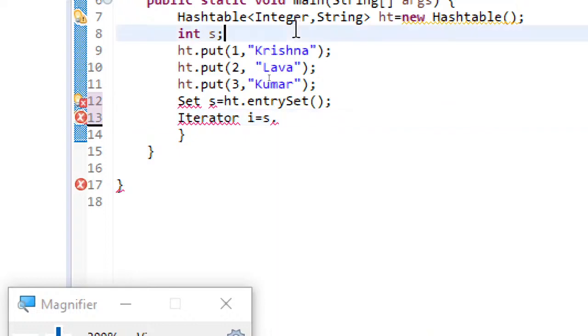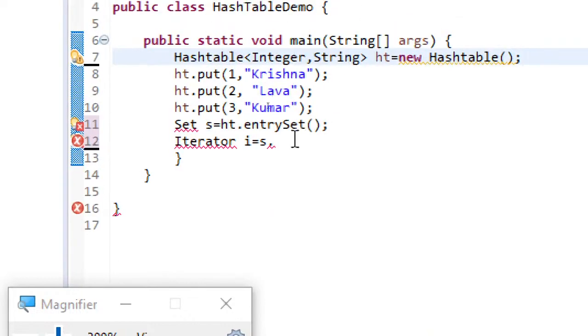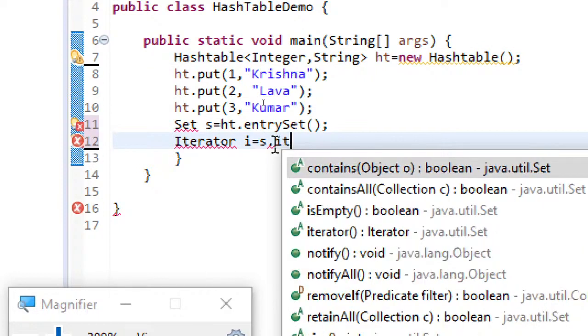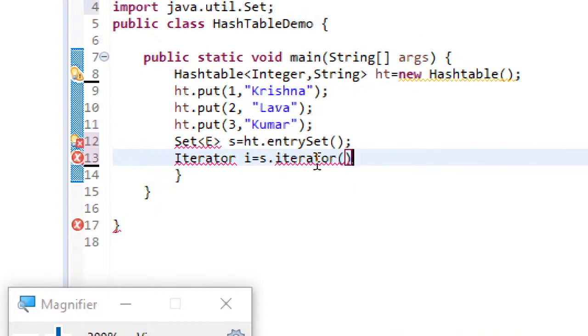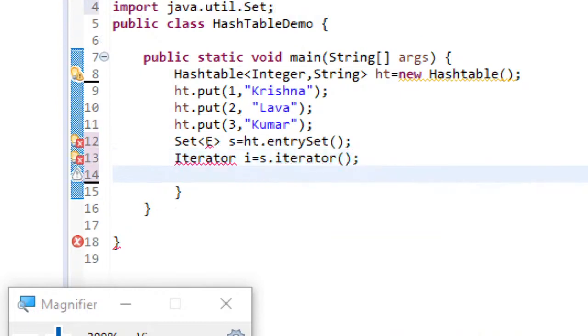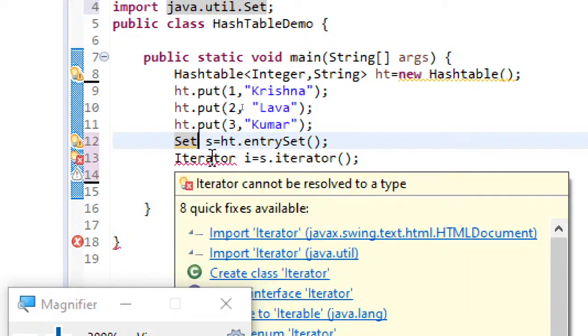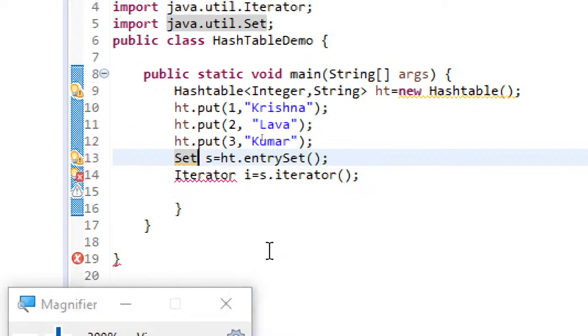Okay, variable duplication it will be. So let me remove this, otherwise it will be duplication. Yes dot, and then this will be again the same iterator instance. And then okay, set also don't use this generic element, and for iterator I need to import it via quick fix, and now again it will be something routine.